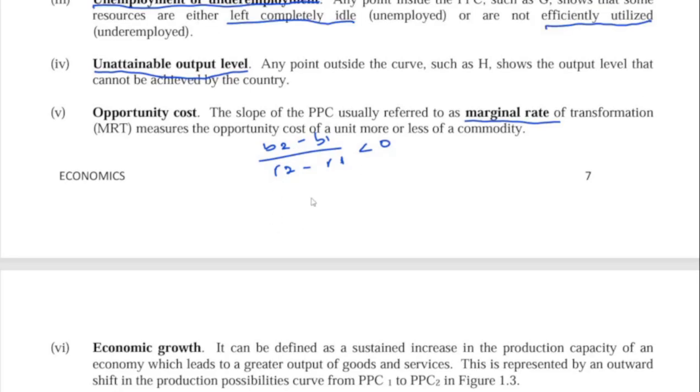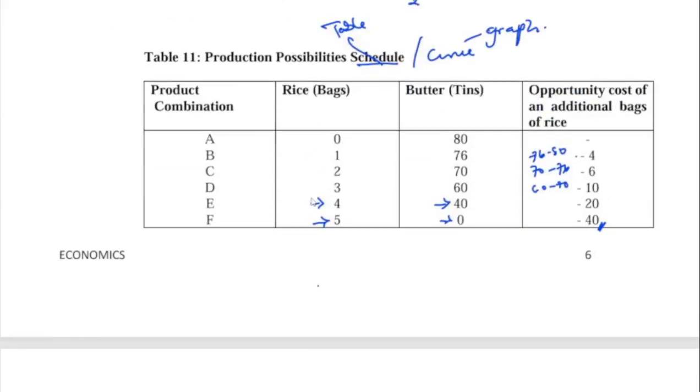And what does this say here? On this table, I was saying you have this minus this. So it's telling us B2 minus B1. So what is B2? Let's pick C and B now. So the second one is the B2. So we have 70 as B2 minus 76 as B1, divided by R2 minus R1, which is 2 minus 1, less than 0.